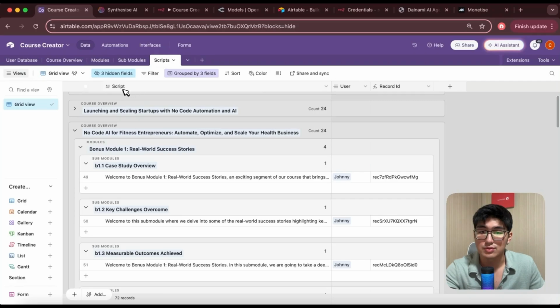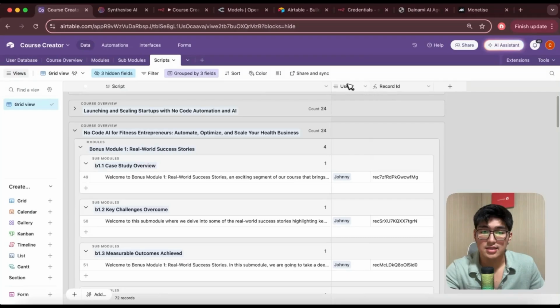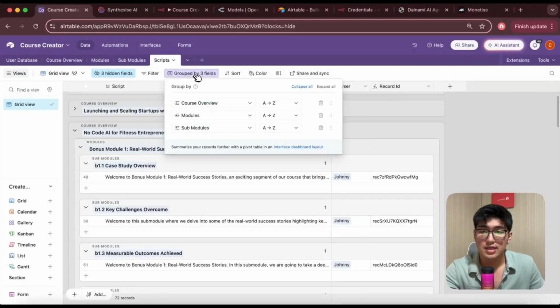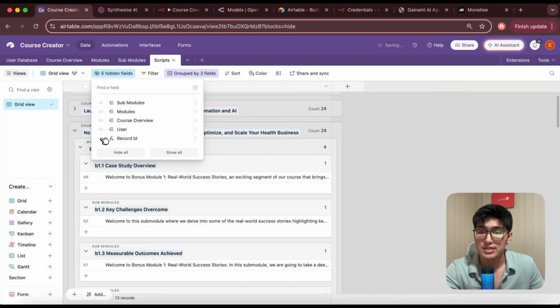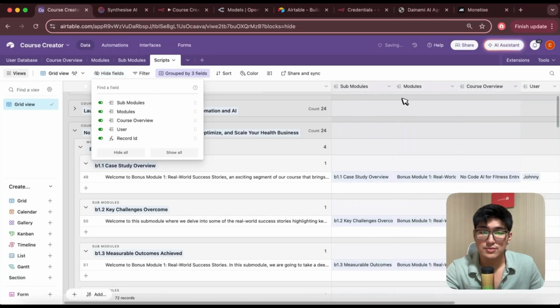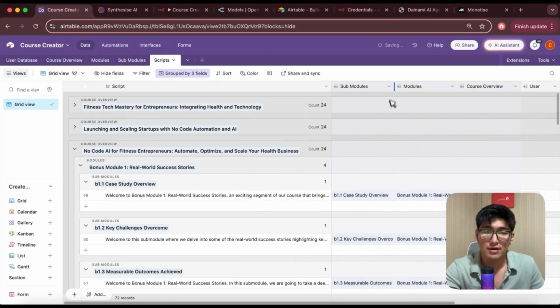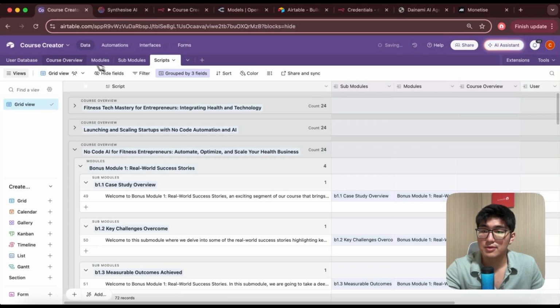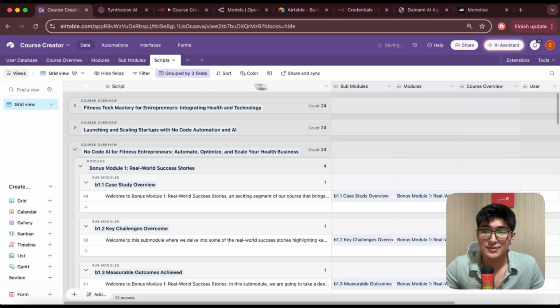If you take a look, we want to have only the scripts, which is a long line text, and then it's also connected to the user as well as the other fields. I've actually hidden it, so if you open it up, you can see, if you show it all, we should be able to see all the connected fields as well. Okay, now all this should be connected, and then what we want to do next is to make sure we can organize them nicely, like what we have seen over here.